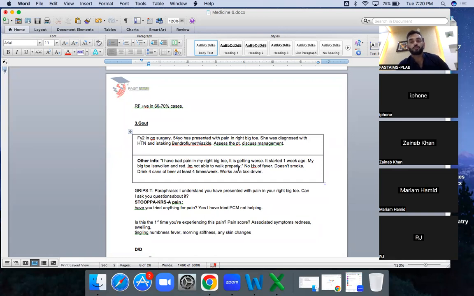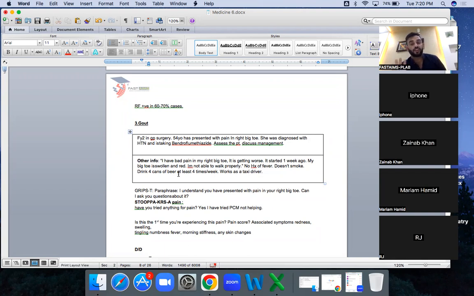Why? How can we assume? We cannot assume. So we need to rule out septic arthritis, because that is the red flag over here. So we need to rule that out. History of fever, smoke, and drink 4 cans of beer like this. Two risk factors are here.